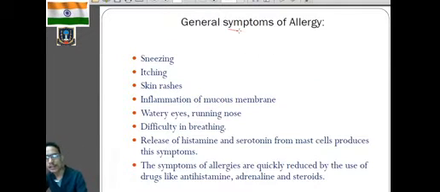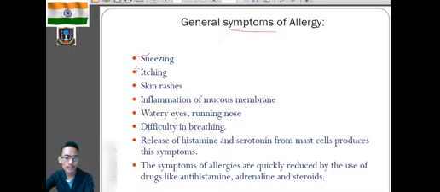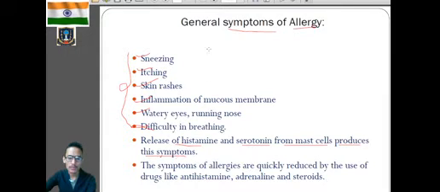Now, what are the symptoms of allergy? Sneezing, itching, skin rashes, inflammation of mucous membrane, watery eyes, running nose, and difficulty in breathing. These are the symptoms of allergy. Now, during this time, there will be release of histamine and serotonin from the mast cells, which were discussed already, and there will be the production of the symptoms of allergy.